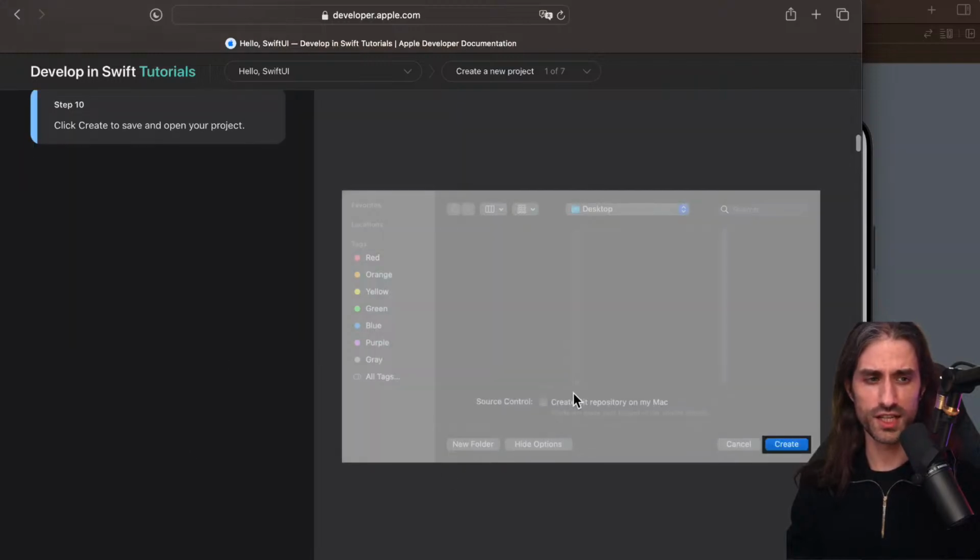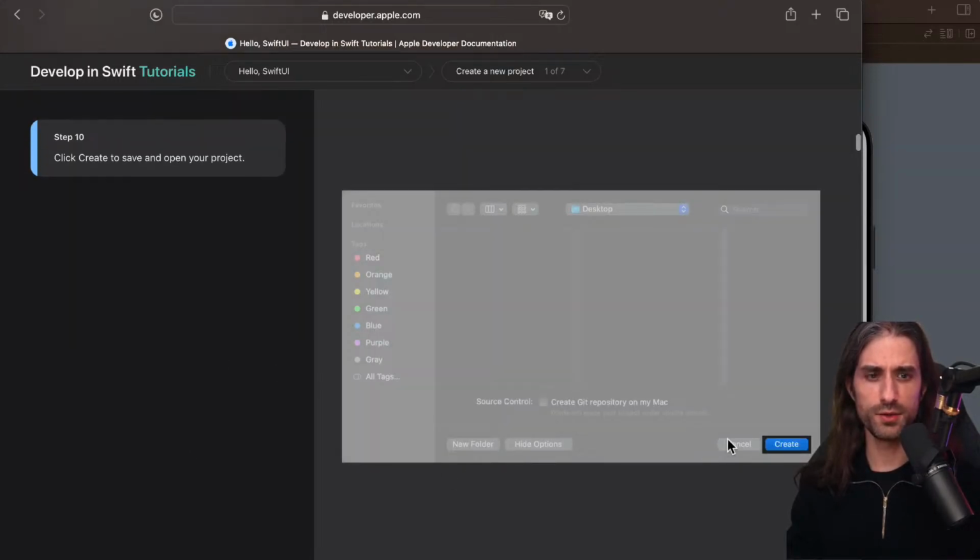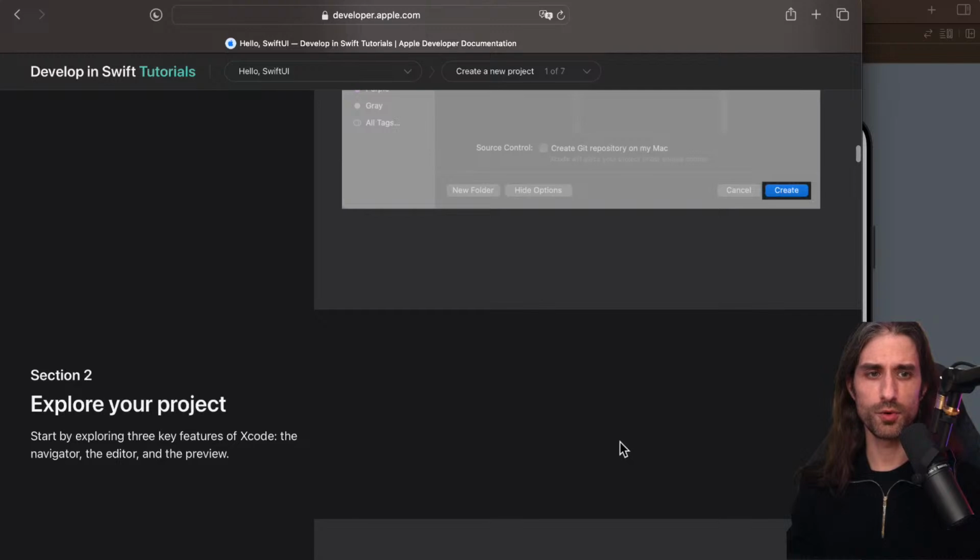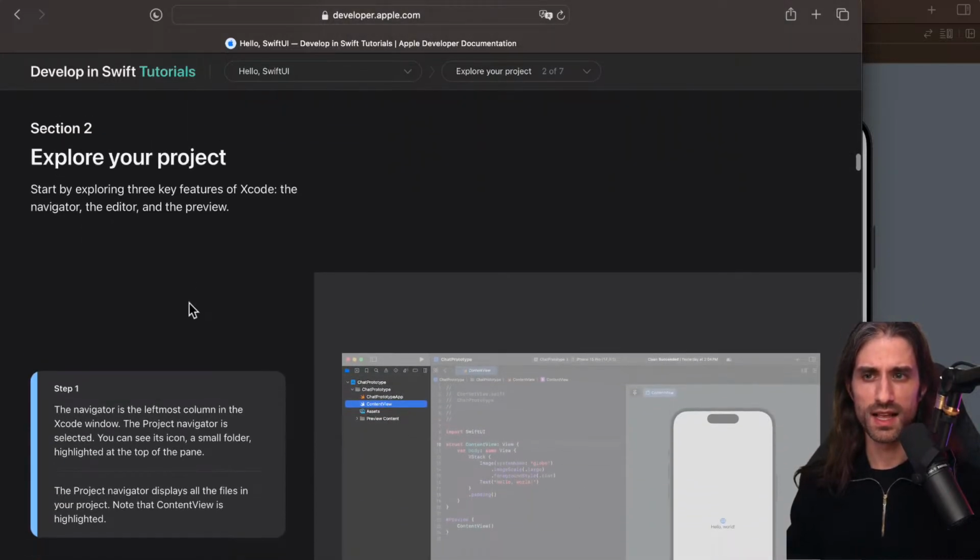But let's uncheck it so that we do the same thing as them. And finally, you click Create to create and save the project. So that's what I've just done. Next, we're going to explore the project to see what is inside an Xcode project.